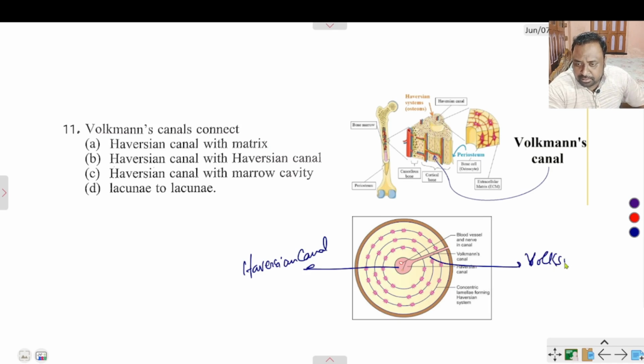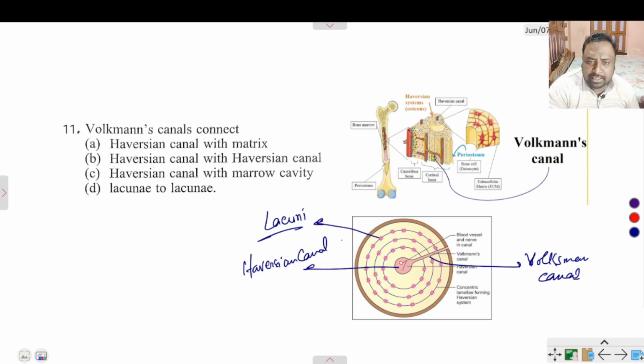Volkmann's canal. And this is the lacunae. What is lacunae? Lacunae is the small pore, small cavity.